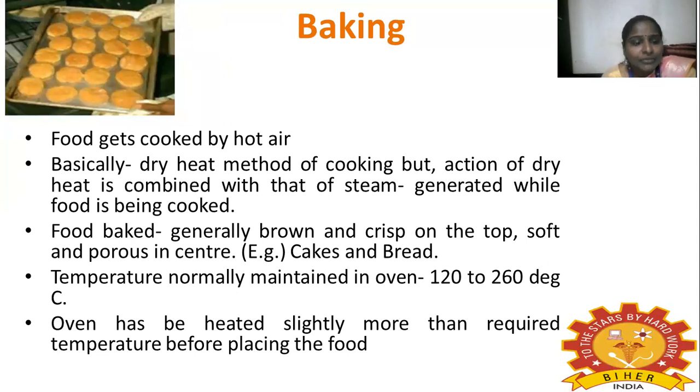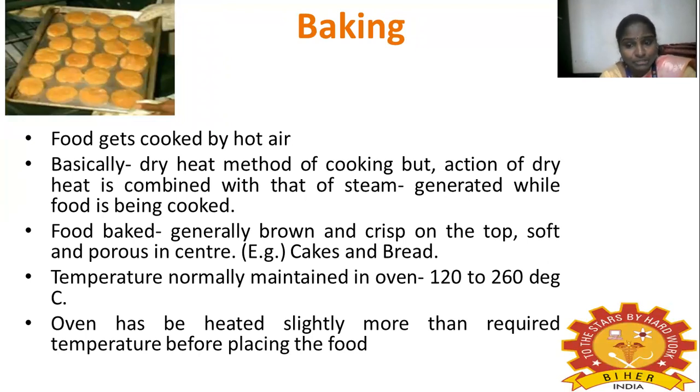Food baked is generally brown and crisp on the top and soft and porous in the center. It becomes crispy on top and the inner part becomes porous. For example, cakes and bread.